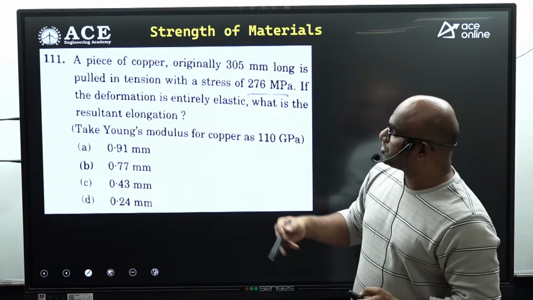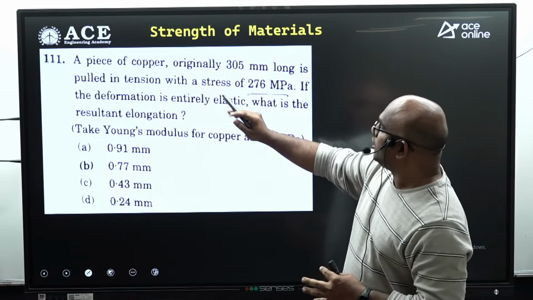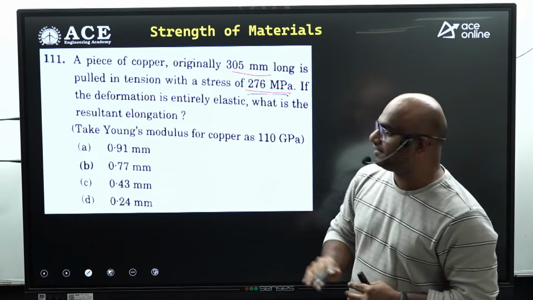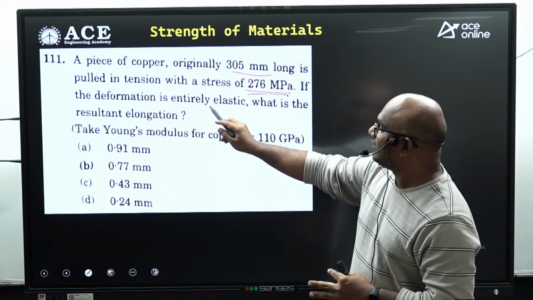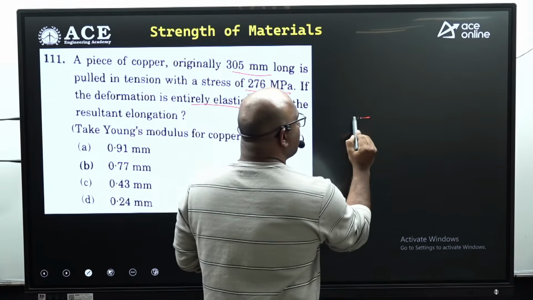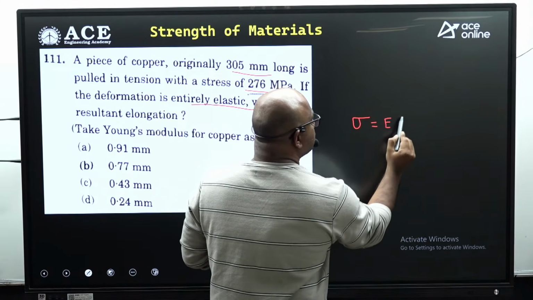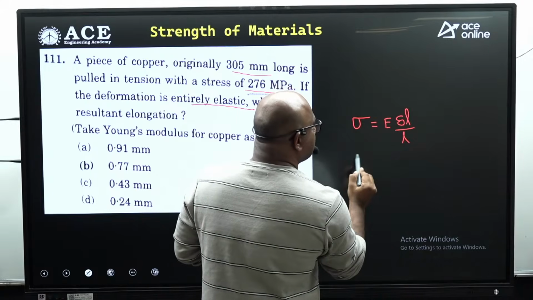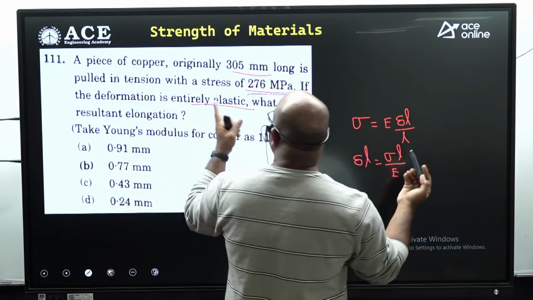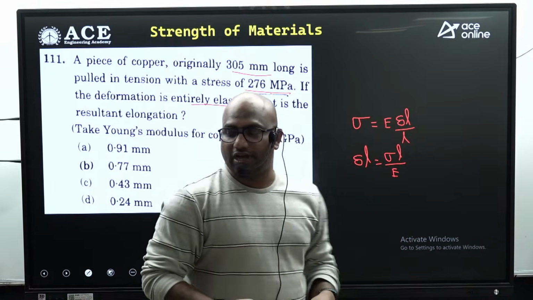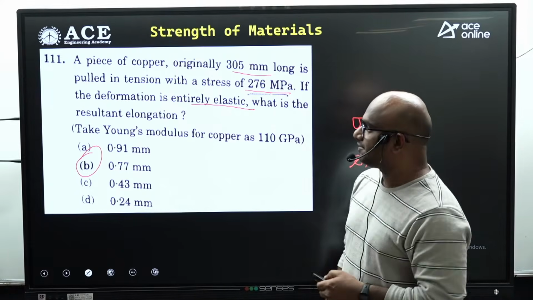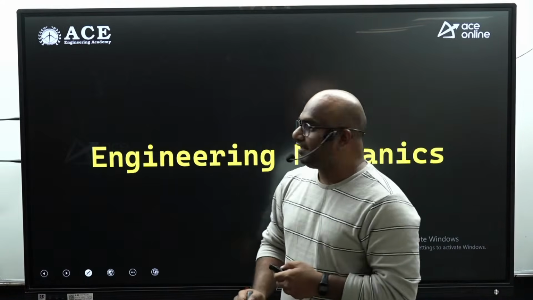Now coming to the last question. A piece of copper originally 305 mm long is pulled in tension with a stress of 276. Stress and length are given. If the deformation is elastic, what is the resultant elongation? Only elongation is asked. From Hooke's law, stress equals E into strain. Strain means change in length by original length. Change in length equals sigma L by E. Now substitute these values. Take care of all the units, guys. You directly substitute in this formula and you're going to get 0.77 mm, guys. Now these are the questions from engineering mechanics.